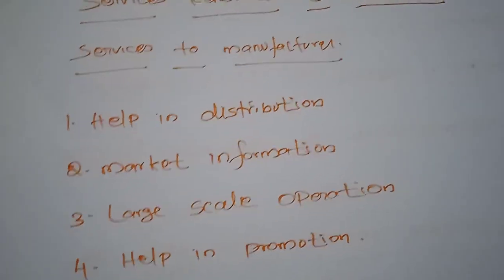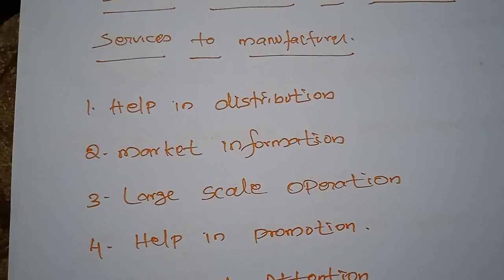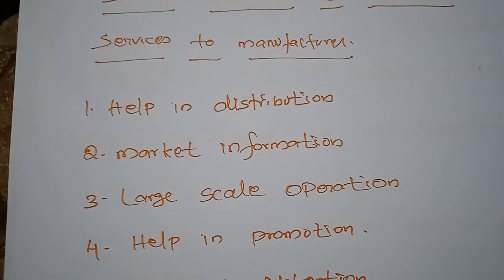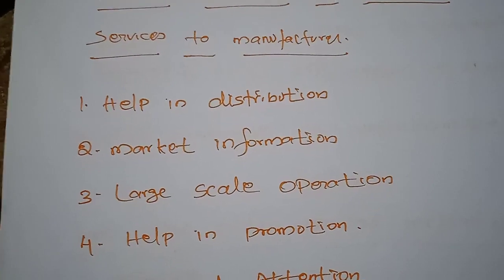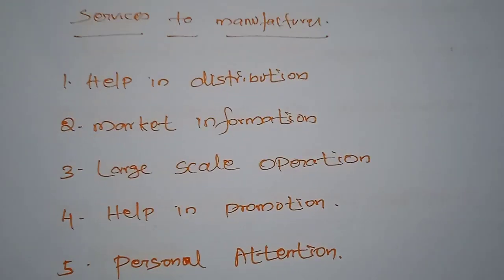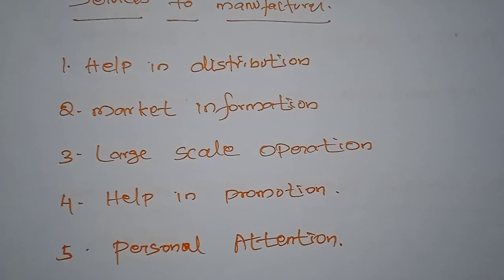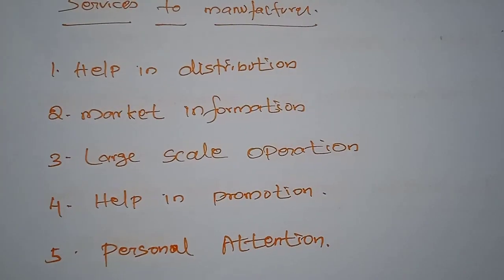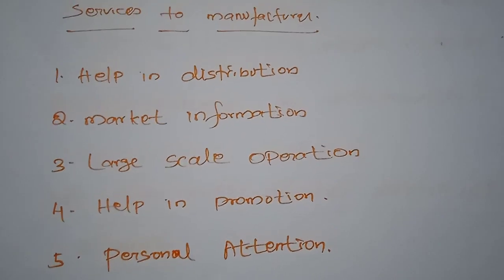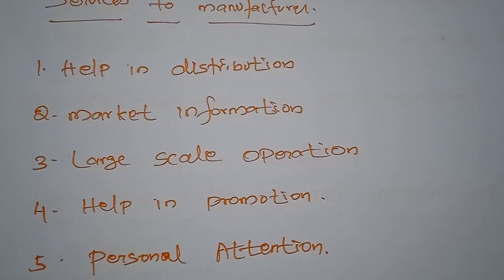First, help in distribution. The retailer relieves the manufacturers and wholesalers of the burden of collecting and executing a large number of small orders from various consumers. If there is no retailer, the consumers would have to approach the wholesaler or the manufacturer, and they would never be interested in selling goods in small quantities directly to customers.